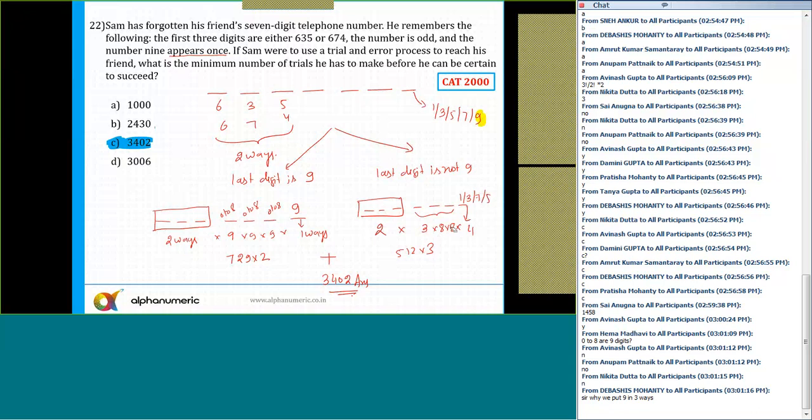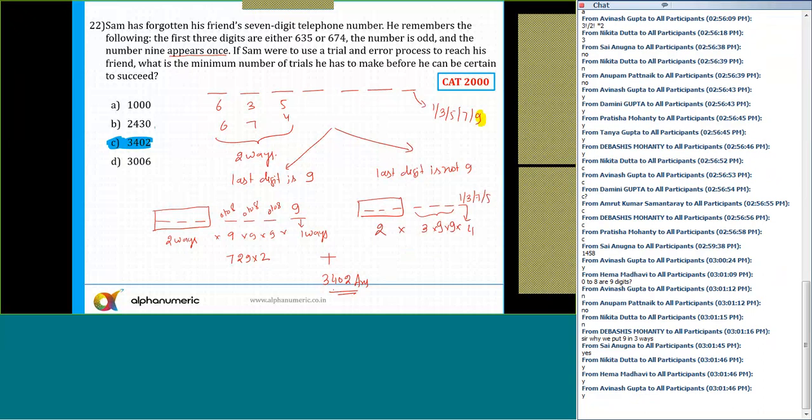Okay, sorry, yes, 0 to 8 are 9 digits. So I have written 8, but 0 to 8 are 9 digits. So you can write down 9 into 9. Perfect. So 9 into 9 into 3 into 8. Add these 2 numbers, and the final answer will be 3402. Is that clear? Please tell me yes or no.